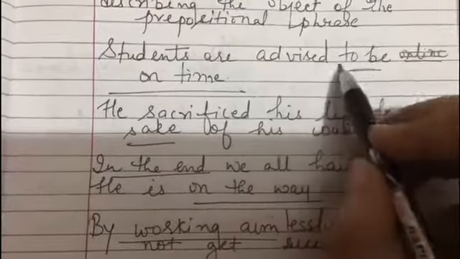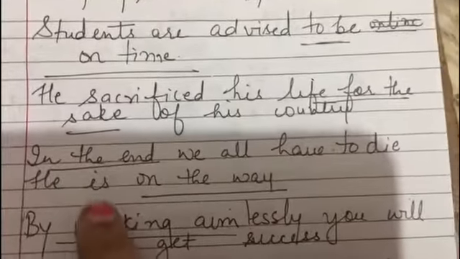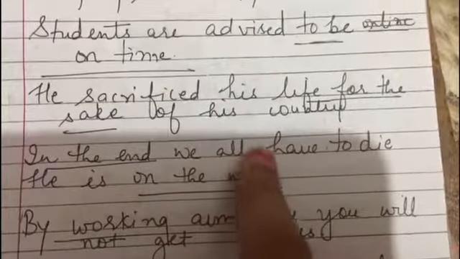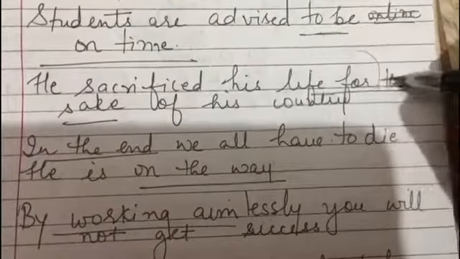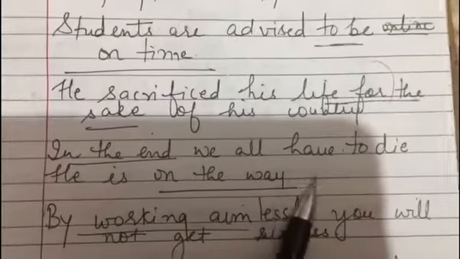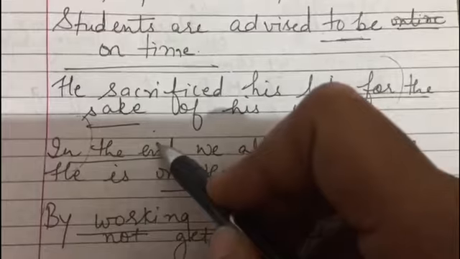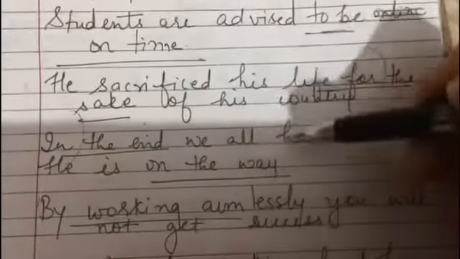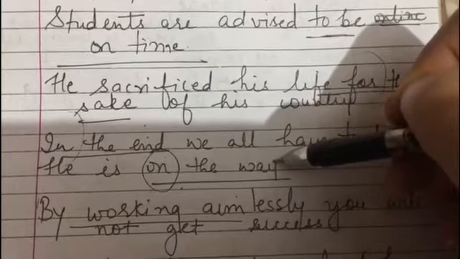Students are advised to be on time. तो ये जो है to be on time here is the prepositional phrase. Second one: he sacrificed his life for the sake of his country. So here for is the preposition and for the sake is the prepositional phrase. In the end we all have to die. So in here is the preposition and in the end is the prepositional phrase. He is on the way. On here is the preposition and on the way is the prepositional phrase.